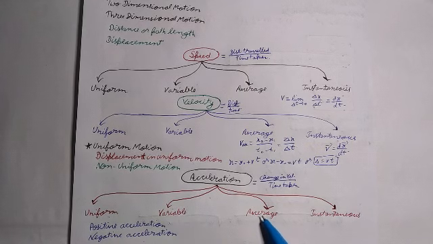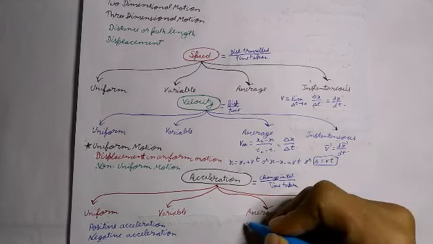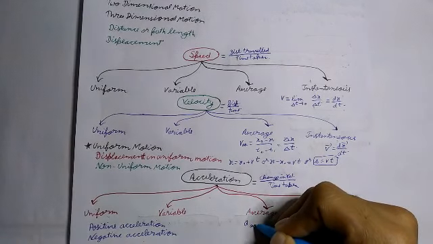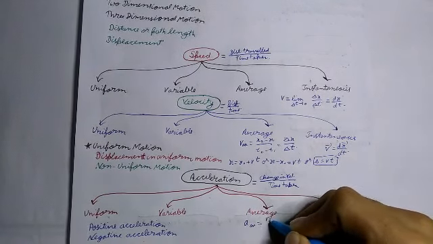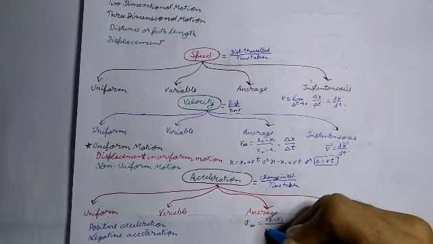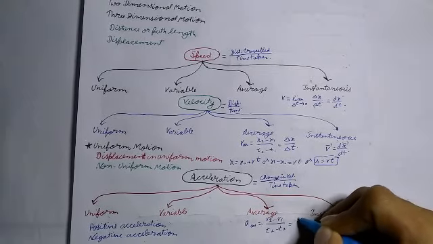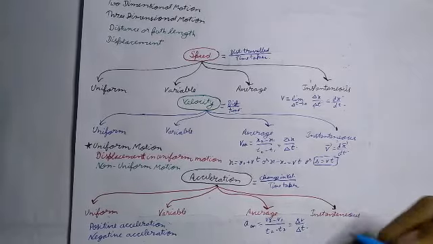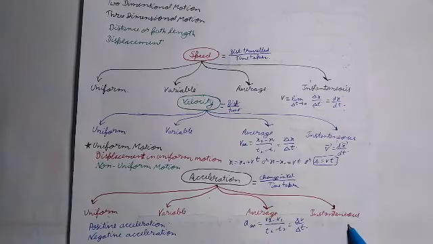Now, average acceleration. The average acceleration of an object between 2 points on the path of its motion is defined as the ratio of the change in velocity to the total time interval in which that change has taken place. Average acceleration will be equal to (v2 minus v1) upon (t2 minus t1), which can be written as del v upon del t.